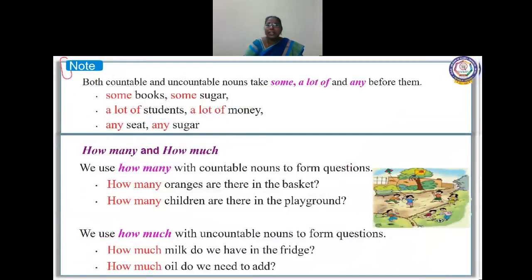Both countable and uncountable nouns take some, a lot of, and any before them. For example, some books, some sugar, a lot of students, a lot of money, any seat, any sugar. You have to note this down. Before countable or uncountable nouns, we'll use these words. And for quantifying something, we'll use how many, how much. We use how many with countable nouns to form questions. How many oranges are there in the basket? How many children are there in the playground? So we can easily count, and for that purpose we'll be using how many.